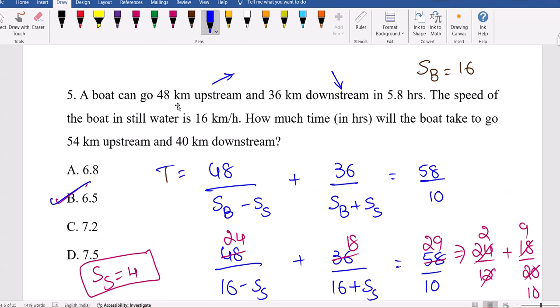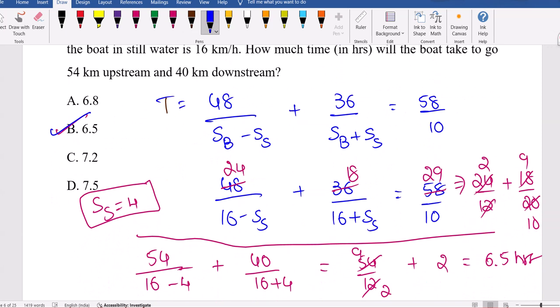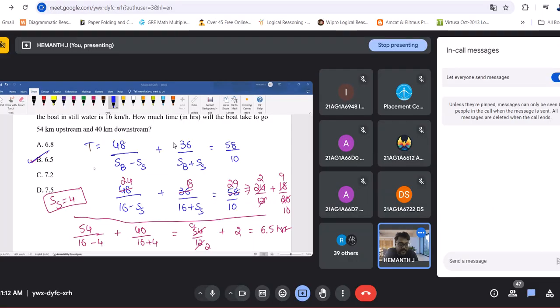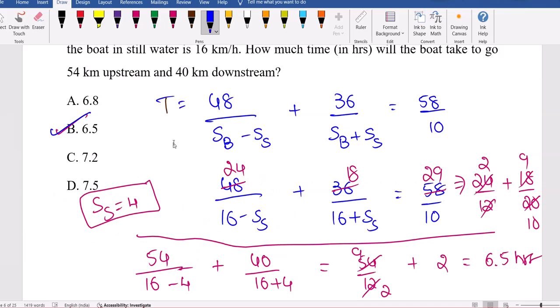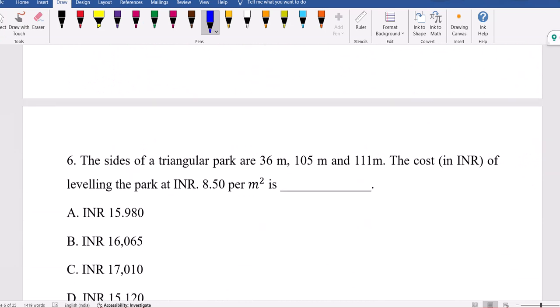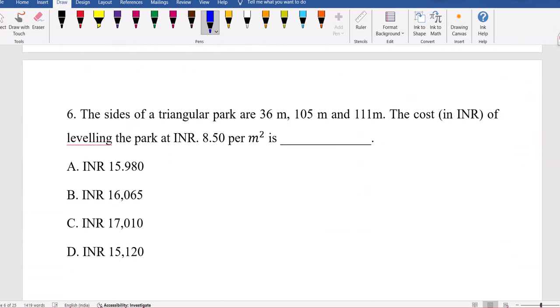Right. So let's see the next question. Hope you are clear with this. Any doubts, please? I am not checking your chat box actually, so you can just unmute yourself and ask, please.